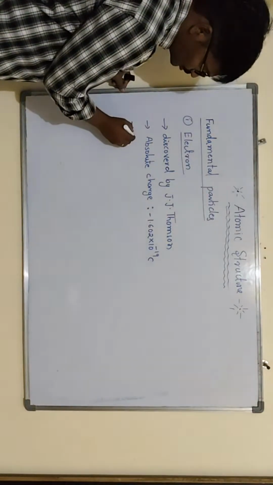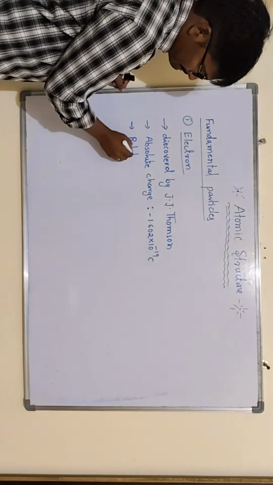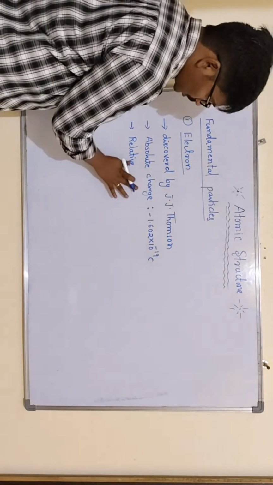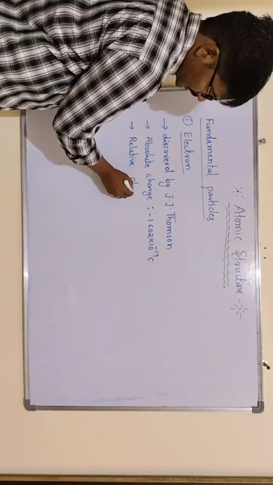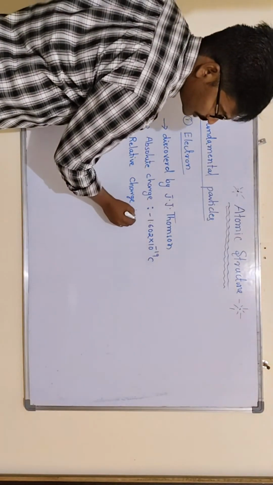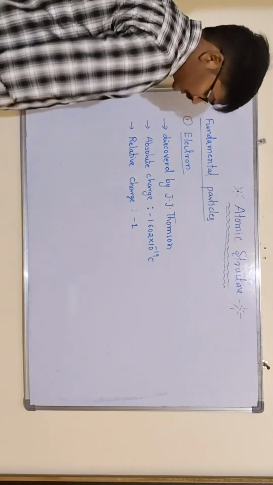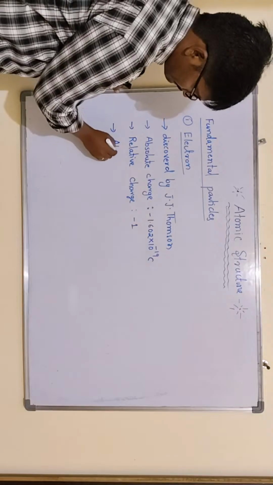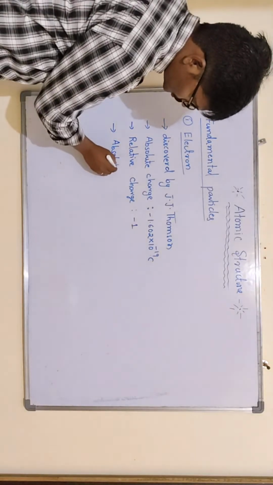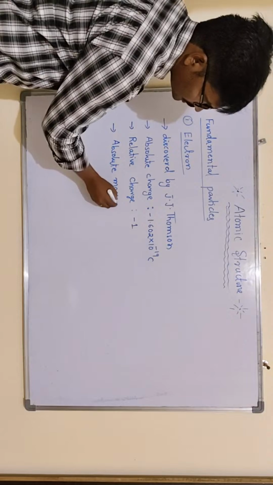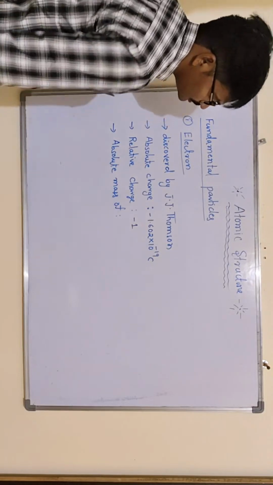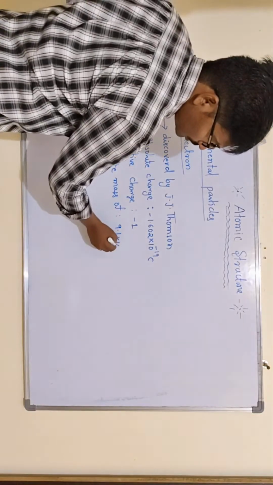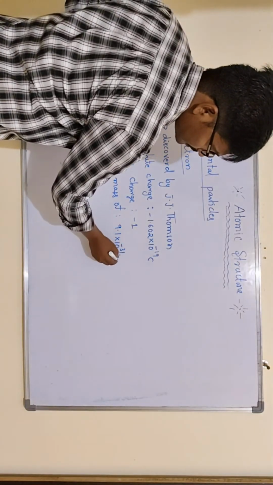The next, relative charge. Simply we have to take minus 1. The next, absolute mass of electron, 9.1 into 10 to the power of minus 31 kg.